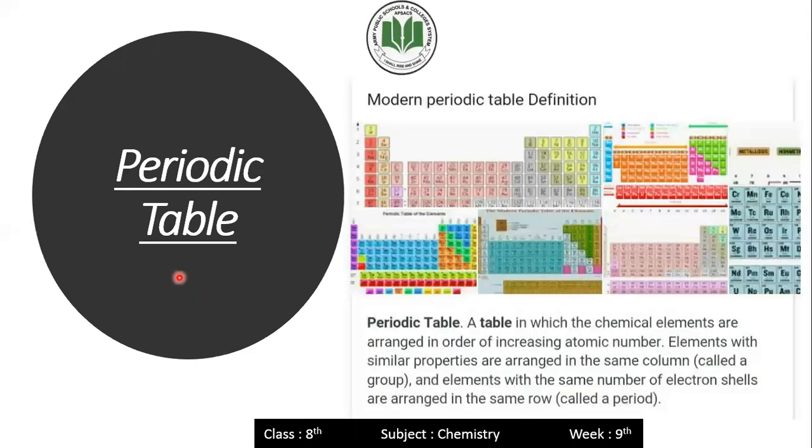Okay, first of all, what is the periodic table? We have to know that the periodic table is a table in which the chemical elements are arranged in the order of increasing atomic number. Elements with similar properties are arranged in the same column called groups, and the elements with the same number of electron shells are arranged in the same row called a period. So these are some parts of the periodic table. In the periodic table, all elements are arranged according to their increasing atomic number.